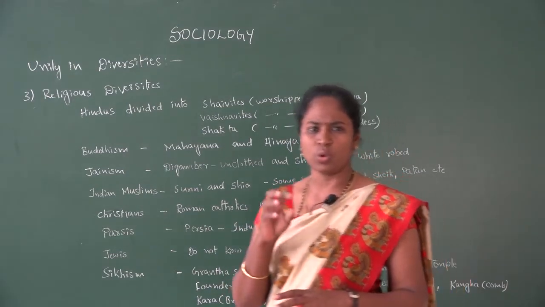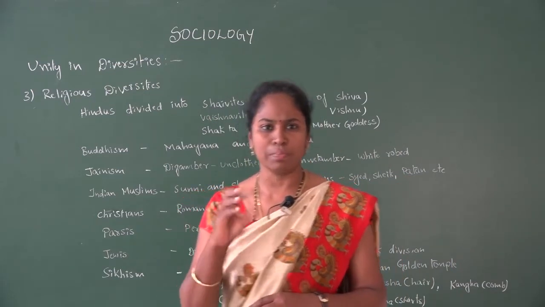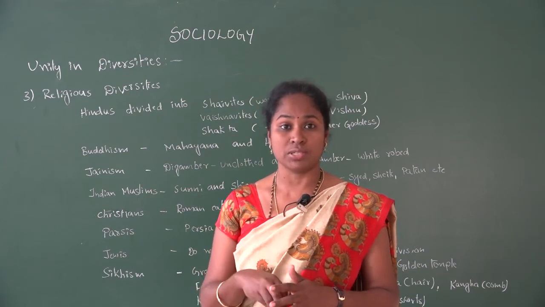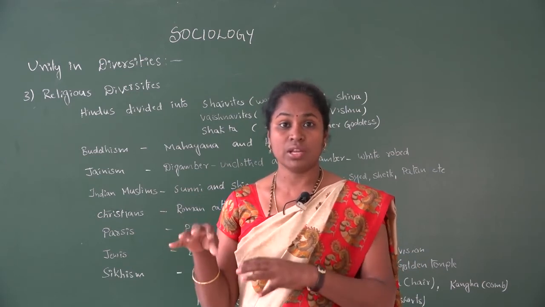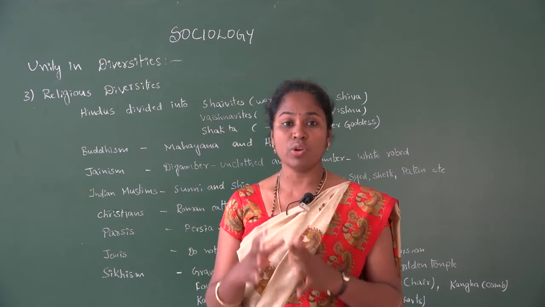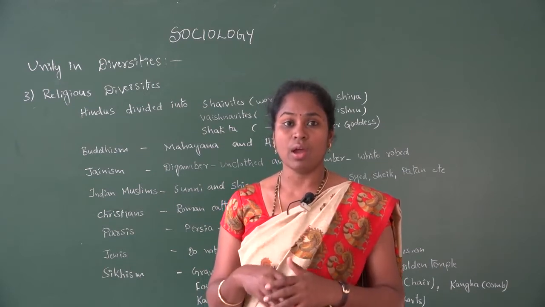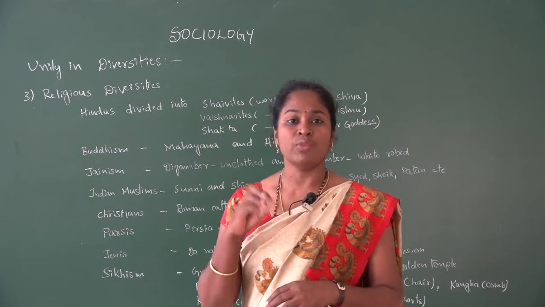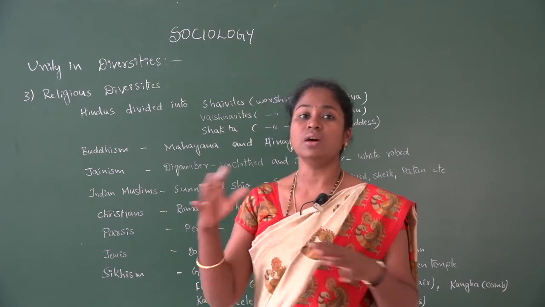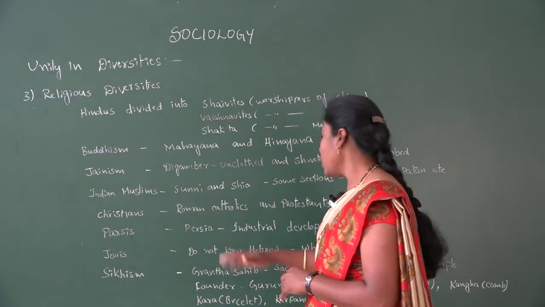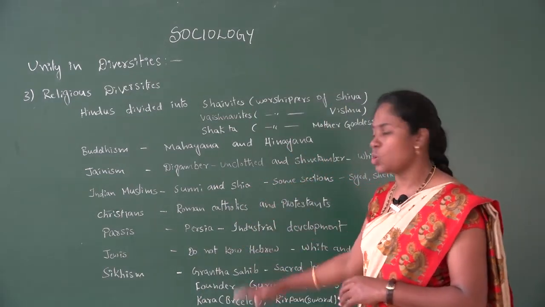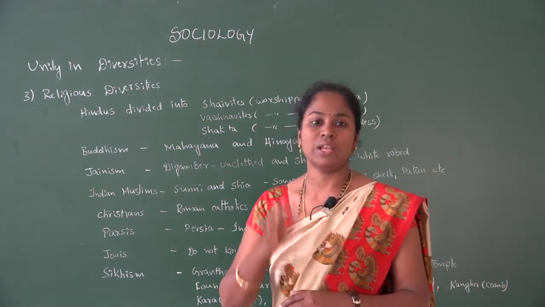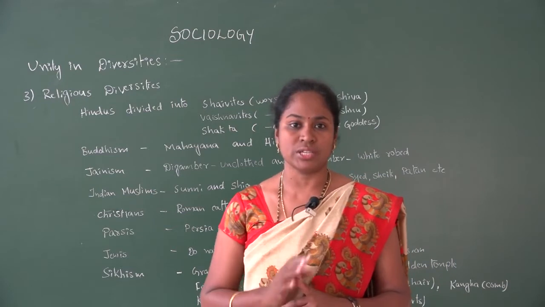Then the next one is Parsis. The Parsis are a very small group of people who came to Indian society from Persia. But the influence of the Persians, especially the Parsis, is very large, we can say. The number of people who migrated here is very small, but the influence on Indian society is major, because these people influenced the industrial development of Indian society, as they follow the lifestyle of merchants.